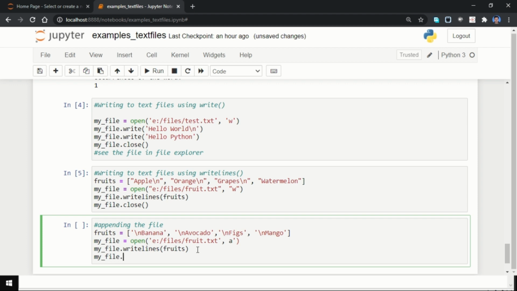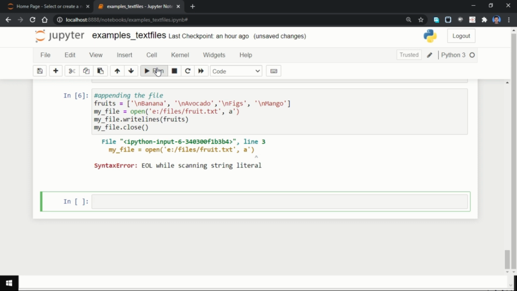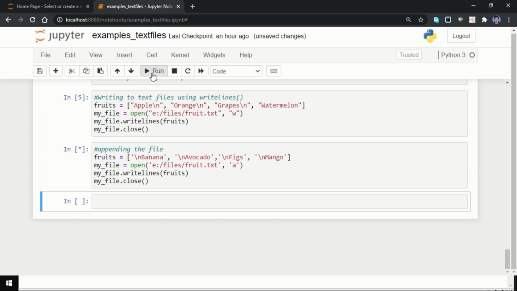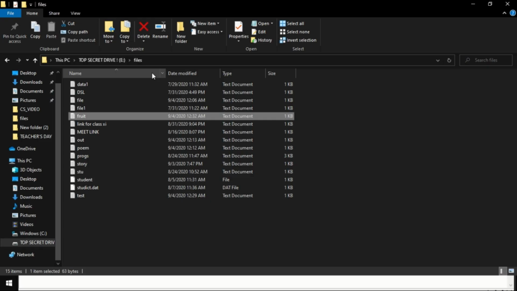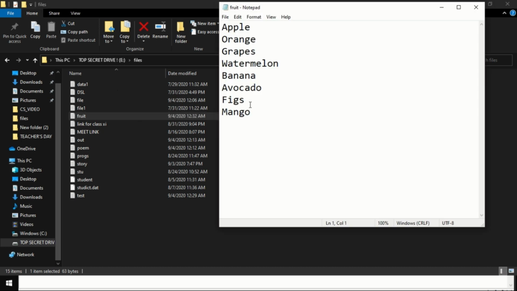So now I am going to run this program. Okay, so nothing happened here. We'll go back to the fruit file. So the addition is done.